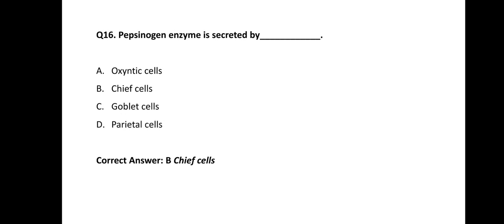Chief cells secrete a proenzyme, which is known as pepsinogen, which when it comes in contact with hydrochloric acid at a specific pH is converted into the active enzyme pepsin. So the correct answer is chief cells.